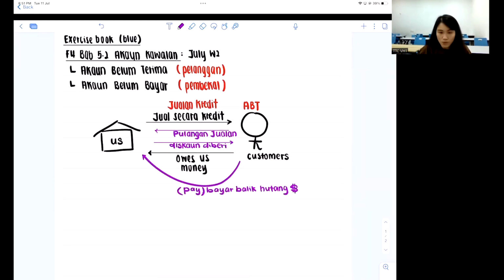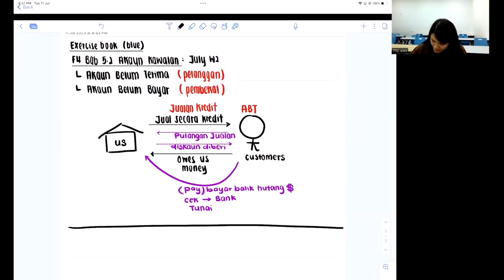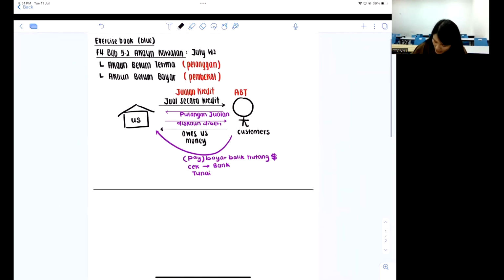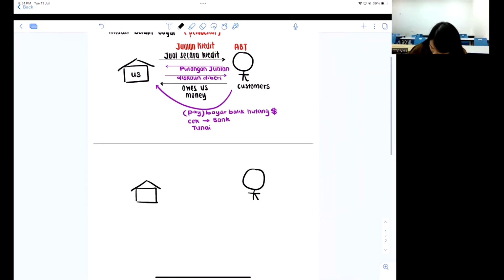So the method that they pay with will be decided by the question. If they say cheque, then you put bank. If it's tunai, then tunai, no changes. Okay, cheque or tunai, two ways. So that is the relationship between us and the customer, and this is the first layer. Now, next, I'm going to talk about account belum bayar. I won't change the position. It will still be the same. I will still have us on the left side and a stick man on the right side. But this time, the stick man is our suppliers.